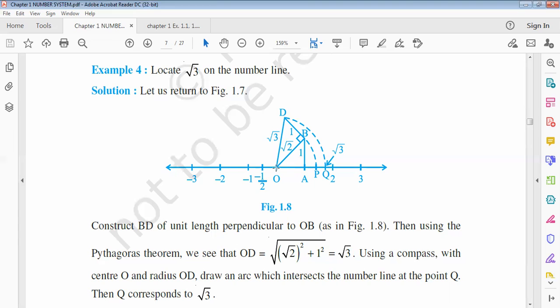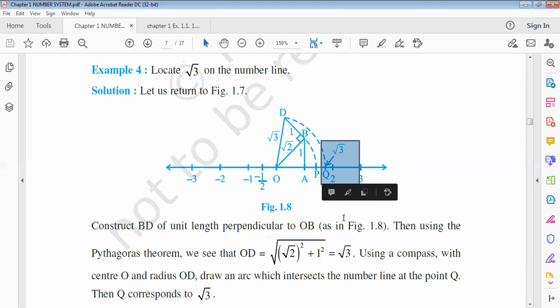Now put your compass needle point at O, take a radius of OD and draw an arc through this dotted line, and it intersects the real number line at point Q. This is the position of root 3 on the number line.